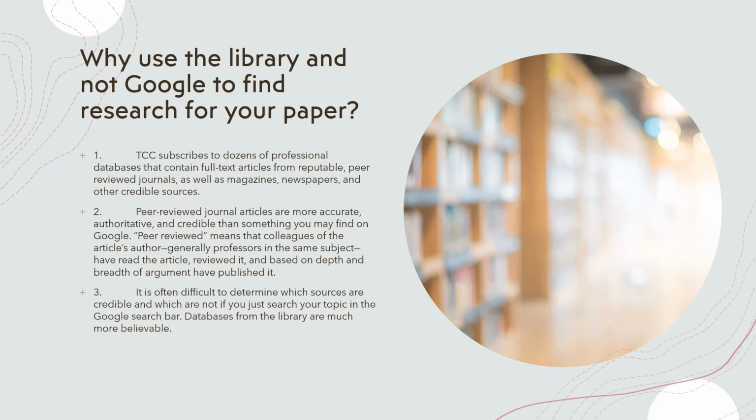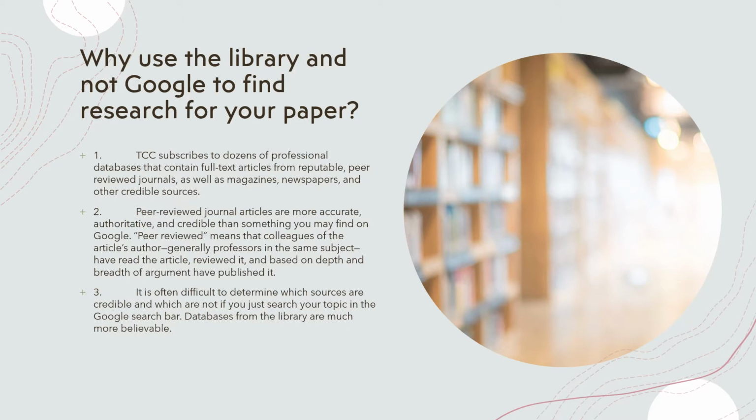Okay, why use the library and not Google to find research for your paper? That might be a question you have right away, because any topic you choose, you can immediately type into the Google search bar and find millions of hits. Well, TCC subscribes to dozens of professional databases that contain full text articles from reputable, peer-reviewed journals, as well as magazines, newspapers, and other credible sources.